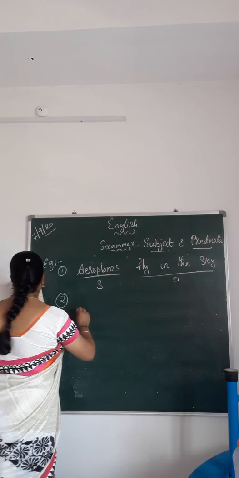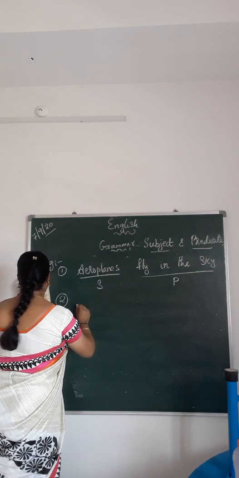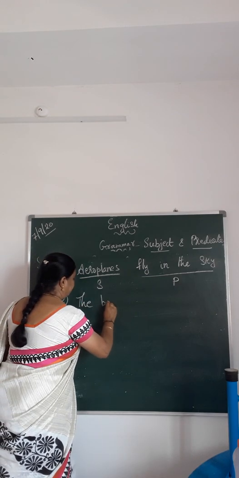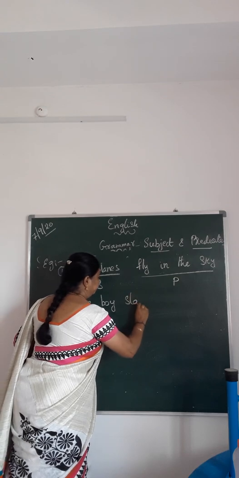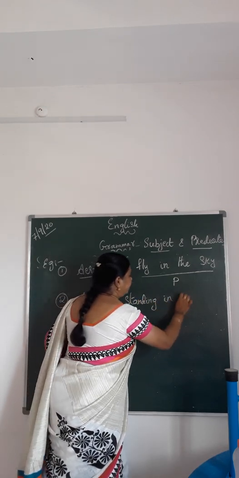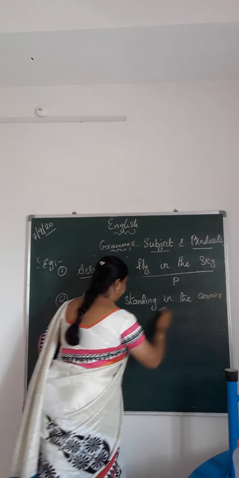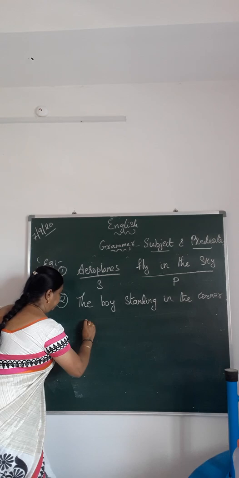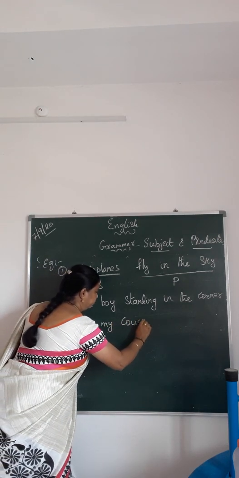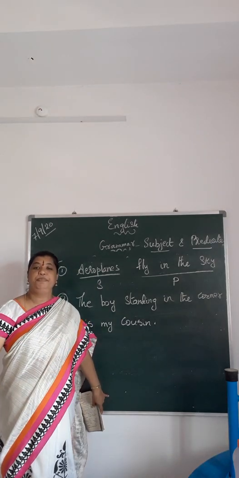Now, another example: "The boy standing in the corner is my cousin." Can you divide this sentence into subject and predicate?